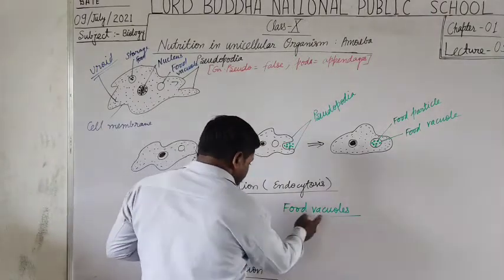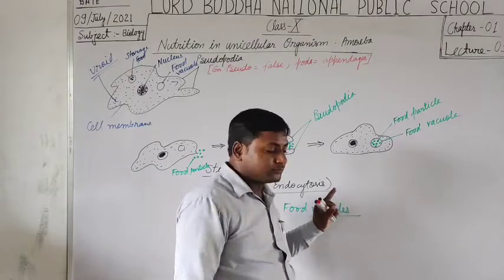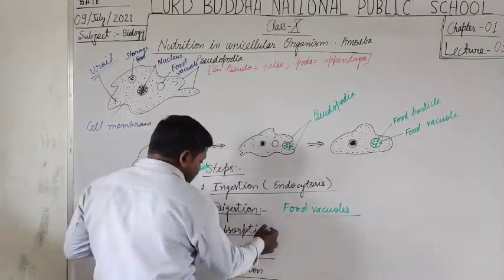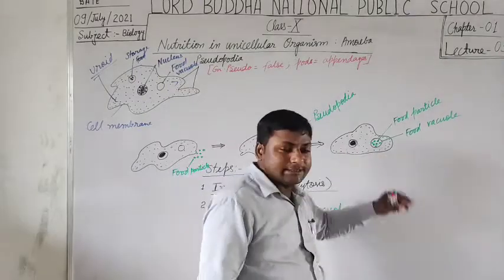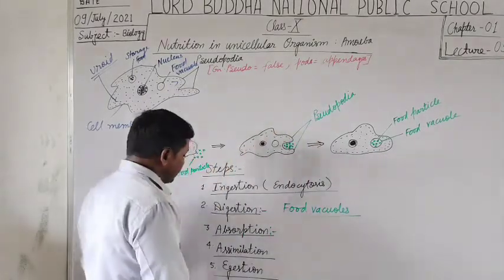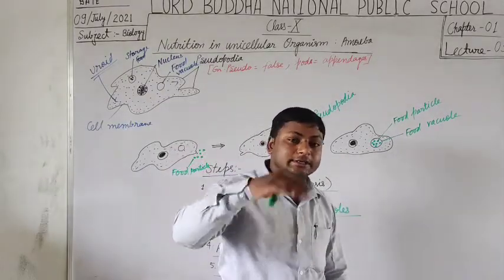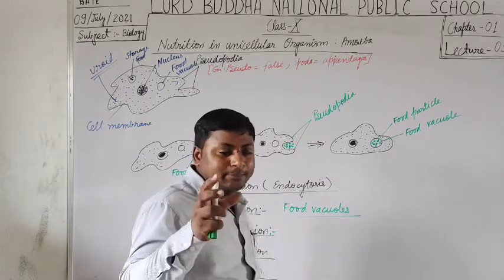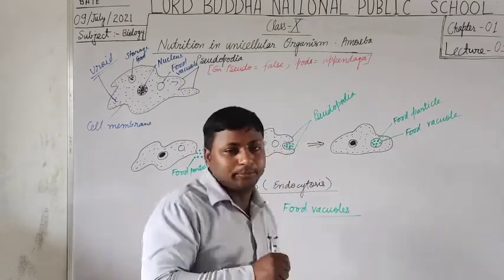So, after digestion of food inside the food vacuoles, it gets absorbed. It gets absorbed inside the cytoplasmic content, where the respiratory sites are present. Yes, students, amoeba respires through their body surface, or you can say cell membrane.